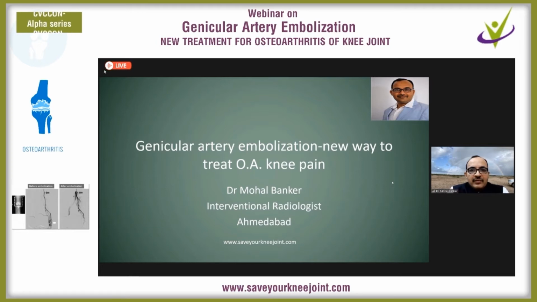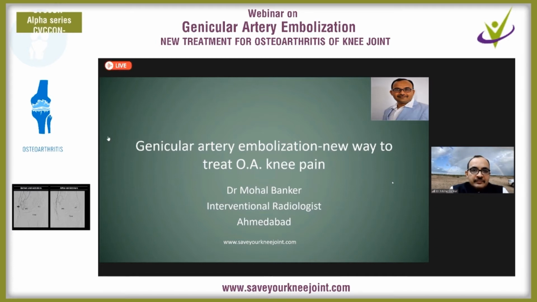Traditionally, what we believe is that the wear and tear phenomenon leads to osteoarthritis of the knee joint, and that is true. But along with this wear and tear, another cause is chronic inflammation. Continuously, this inflammation process goes on within the knee joint, and it leads to further cartilage damage, and along with that, neoangiogenesis occurs.